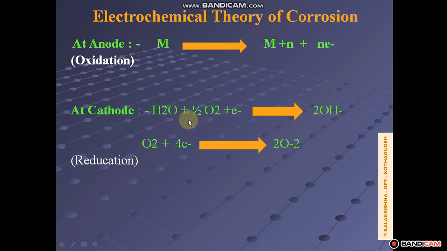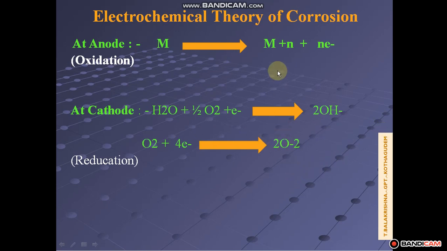In some cases the environment does not contain water vapor. So in this reaction the environment contains O2 and some amount of water, humidity in the atmosphere. In some cases, in the dry summer season, the atmosphere does not contain water. So only oxygen participates in the chemical reaction. The electrons released from the metal are transferred from anode to cathode through the conducting medium, and those electrons are gained by oxygen: O2 plus 4 electrons gives oxide ion, 2 O minus 2. That means at cathode it forms hydroxide ion and oxide ion.